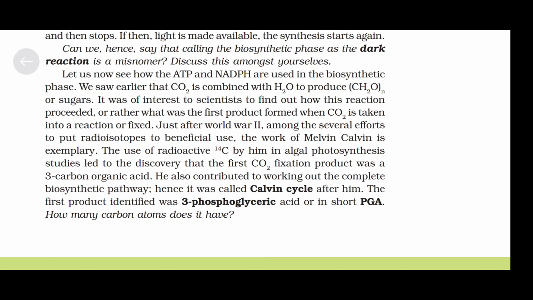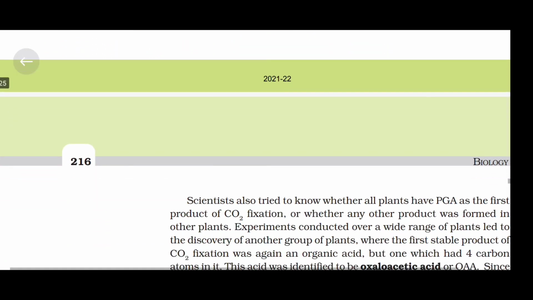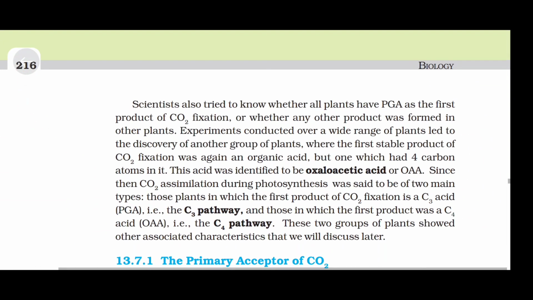The first product identified was 3-phosphoglyceric acid, or in short PGA. How many carbons does it have? Scientists also tried to know whether all plants have PGA as the first product of carbon dioxide fixation, or whether any other product was formed in other plants.